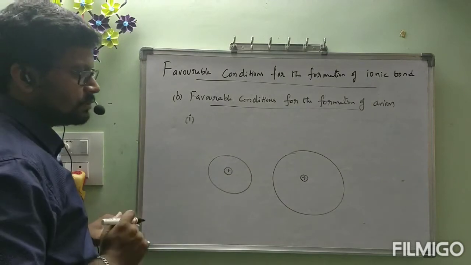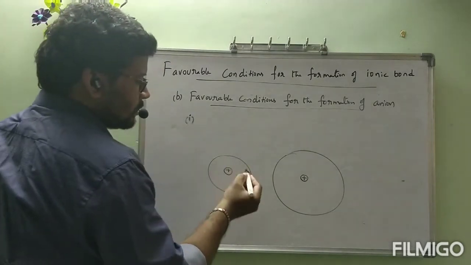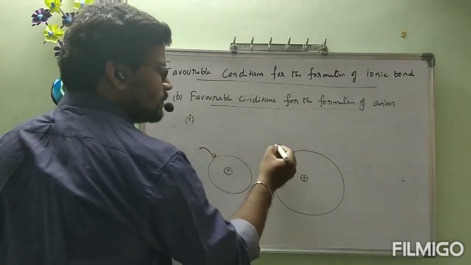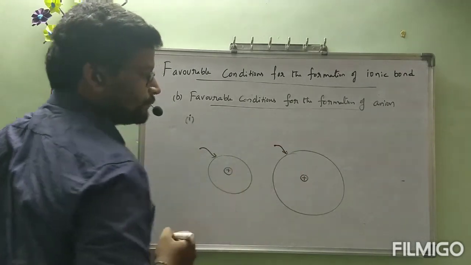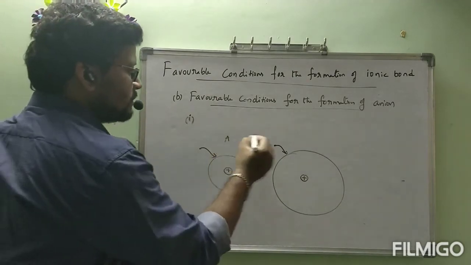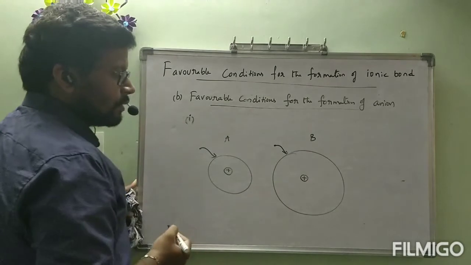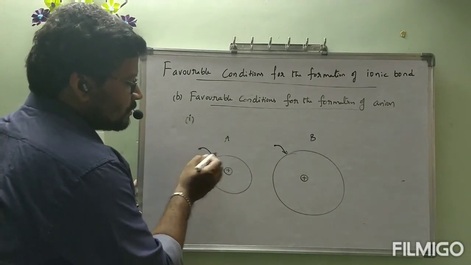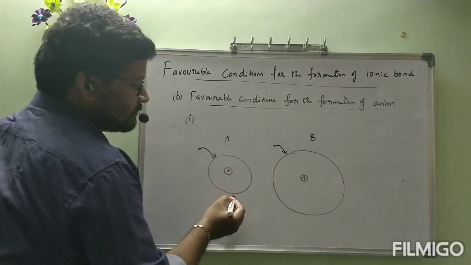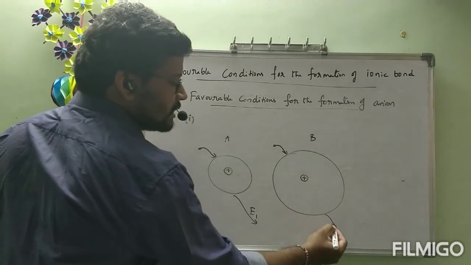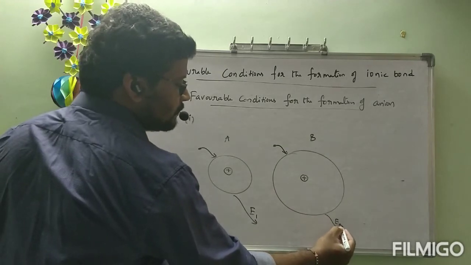Out of these two, here an electron must come into the outermost shell, and here also an electron must come into the outermost shell. This is atom A and this is atom B. While this electron is entering into the outermost shell, energy will be lost, that is E1 for A. From here also energy will be lost, that is E2.